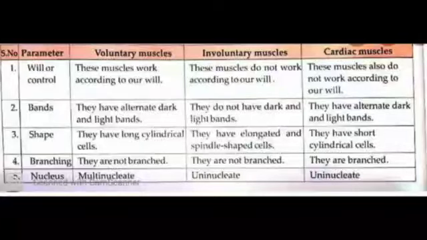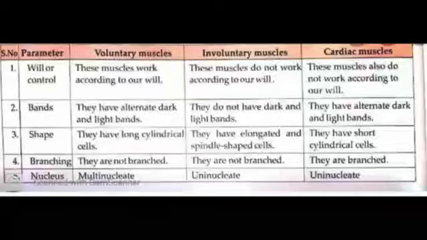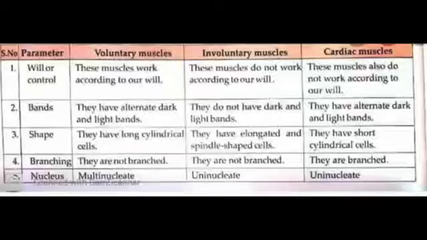Now after studying these characteristics of each kind of muscles, we can do a comparison between these three. This table shows the parameters and the comparison between these three types of muscles. First one is whether they are under our will or control. So voluntary muscles are under our control. Involuntary and cardiac are not under our control. Then second is about their structure.